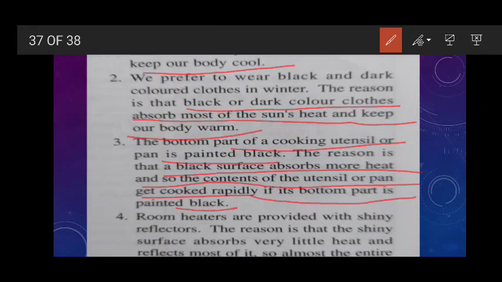Then the next one is that room heaters are provided with shiny reflectors. You must have noticed, especially in the winter time. If you have not noticed, this is the winter time, so when you take out the room heater, you can see that it is provided with shiny reflectors. What is the reason?